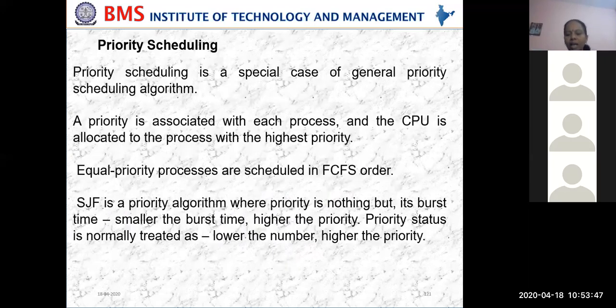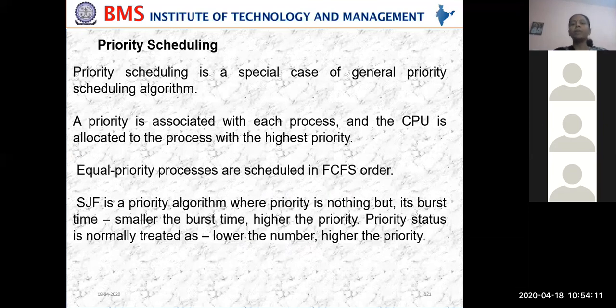So now we start with priority scheduling. So what is priority scheduling? Based on the priority, the CPU time will be allocated to that process. That is what is called priority scheduling, where CPU time is given to a process based on its priority.